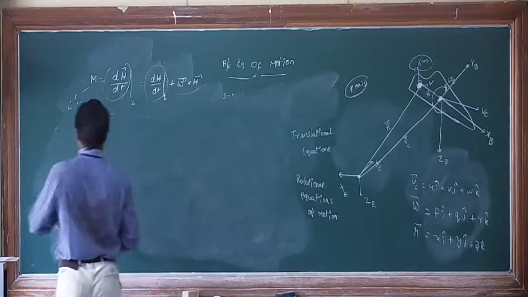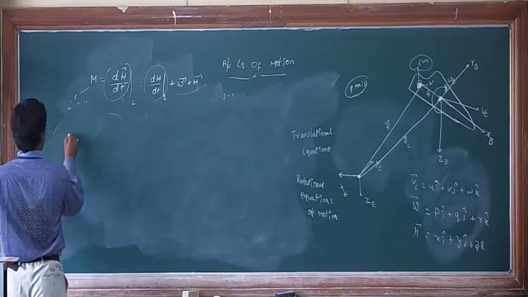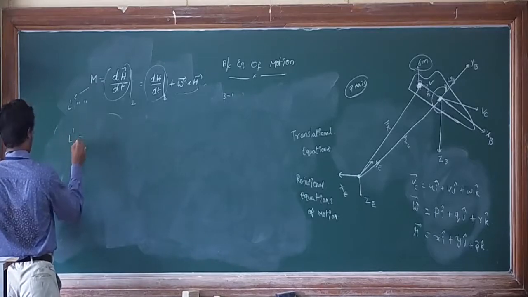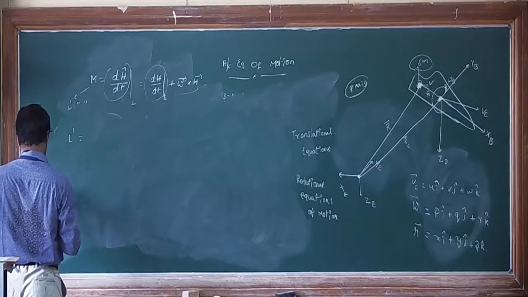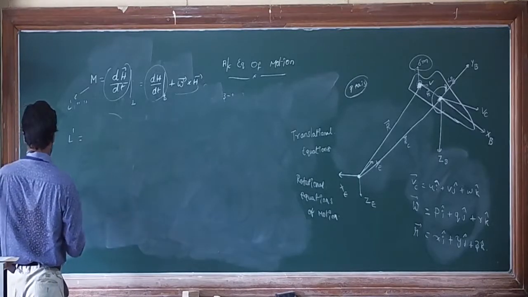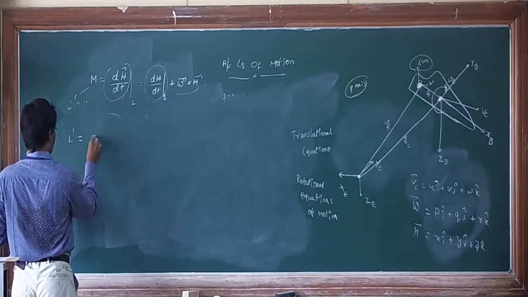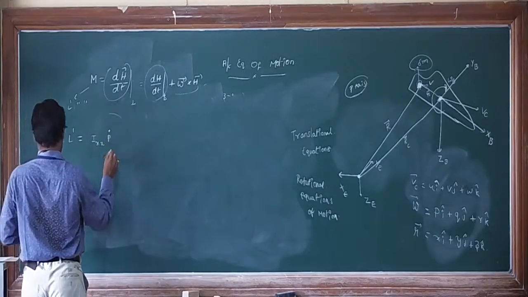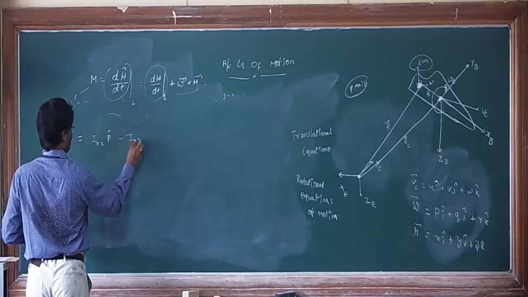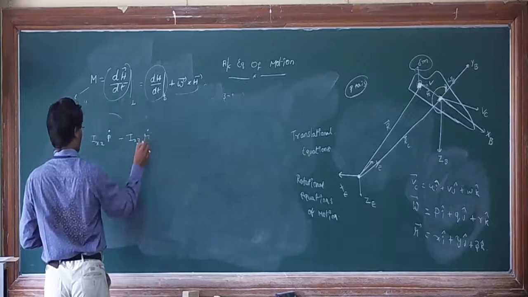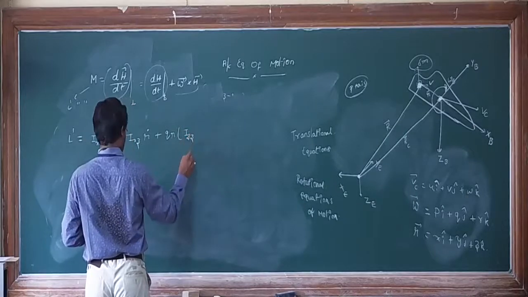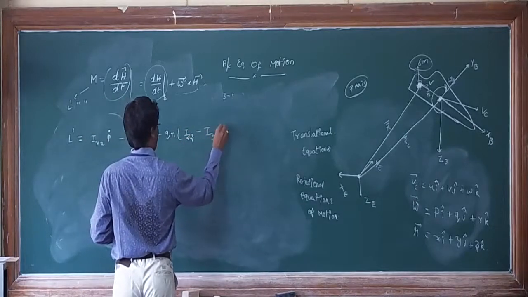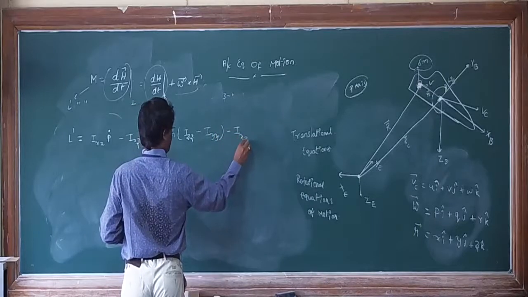finally if you expand that equation you will get, for the rolling moment, L cap is equal to Ixx P dot minus Ixz R dot plus QR times Izz minus Iyy, minus Ixz PQ.